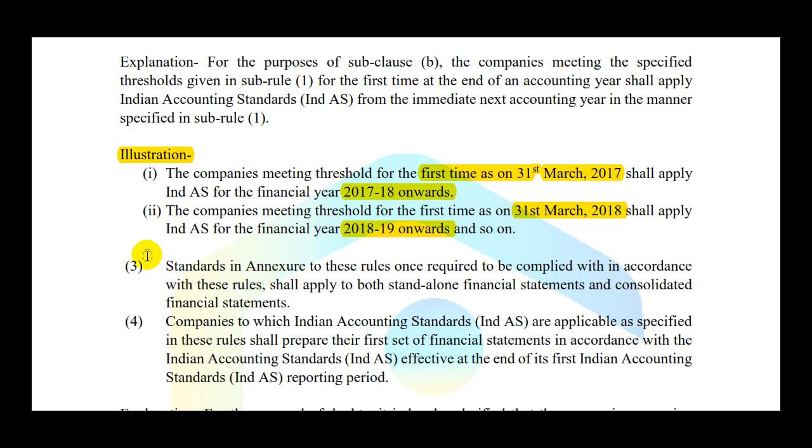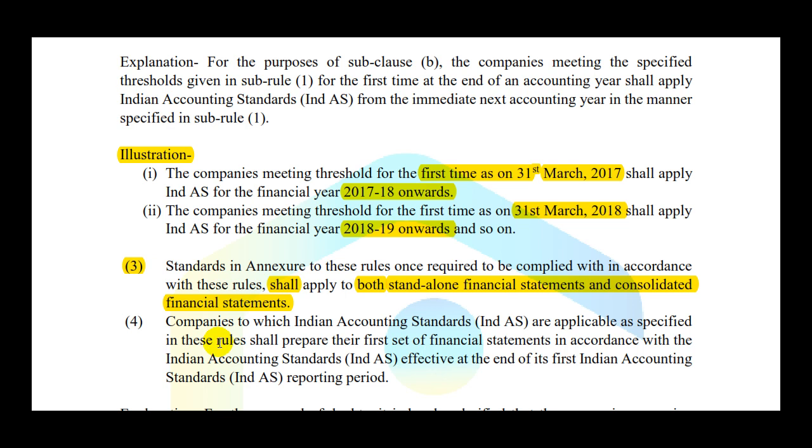Let's move on. Standards in annexures to these rules, once required to be complied with in accordance with these rules, shall apply to both standalone financial statements and consolidated financial statements. So this becomes very interesting, and it's a very important point which says that you are going to apply it in standalone as well as consolidated financial statements.